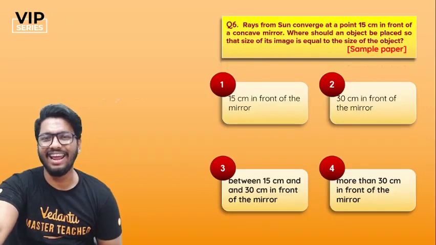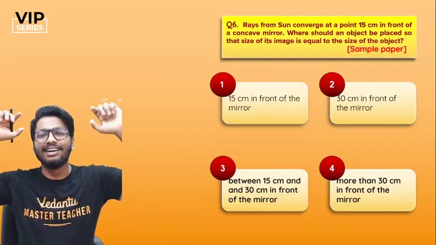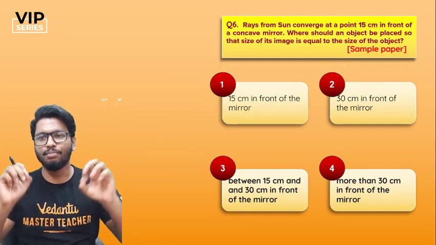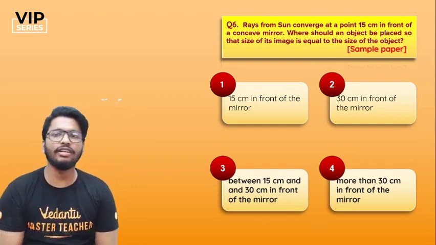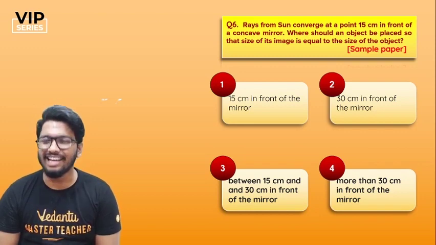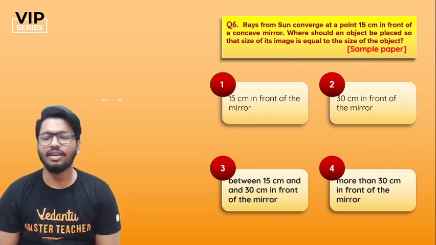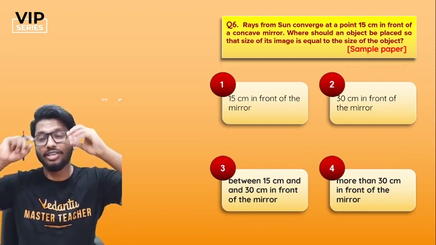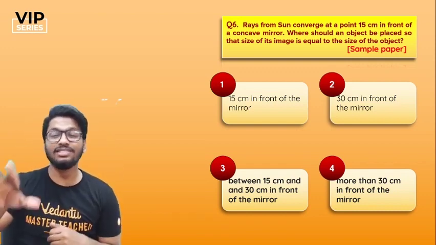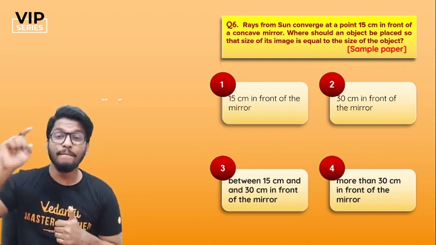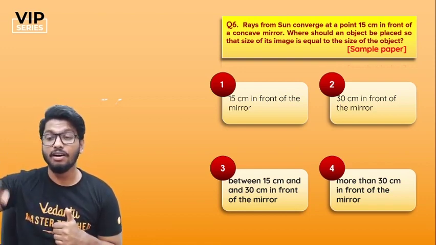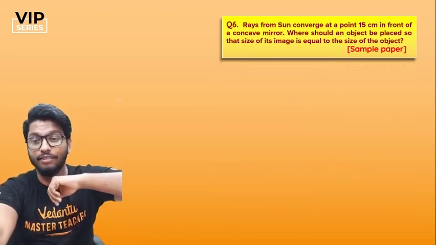Here is your next question, the sixth question. Rays from the sun converge at a point 15 centimeters in front of a concave mirror. Where should an object be placed so that the size of the image is equal to the size of the object? One more super awesome question. Your options are: 15 centimeters in front of the mirror, 30 centimeters in front of the mirror, between 15 centimeters and 30 centimeters in front of the mirror, more than 30 centimeters in front of the mirror.